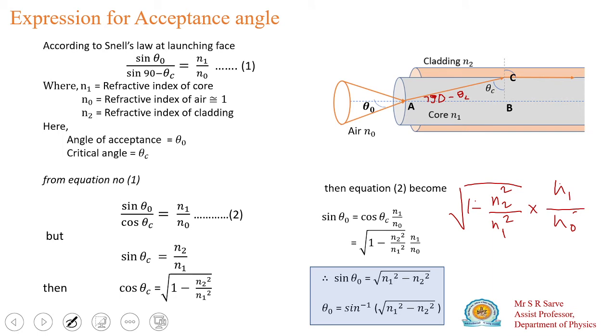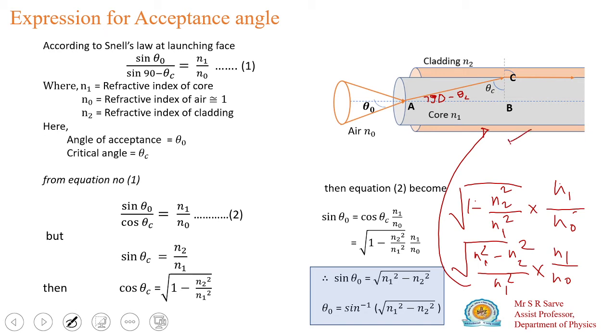Okay, so this equation I can write as n1 square minus n2 square, if I multiply this, divided by n1 square into this n1 divided by n naught. If I take this under root outside, this will be under root of n1 square minus n2 square divided by n.